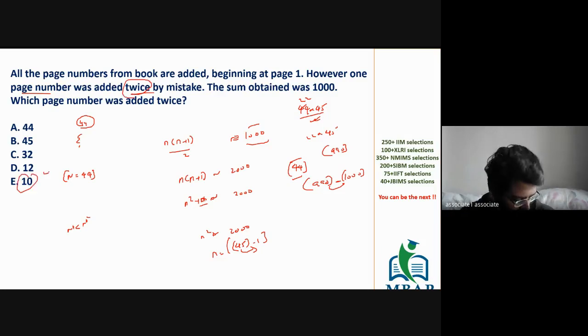So among all the options, you will mark option number E, which is 10, to be the value which has been added twice.